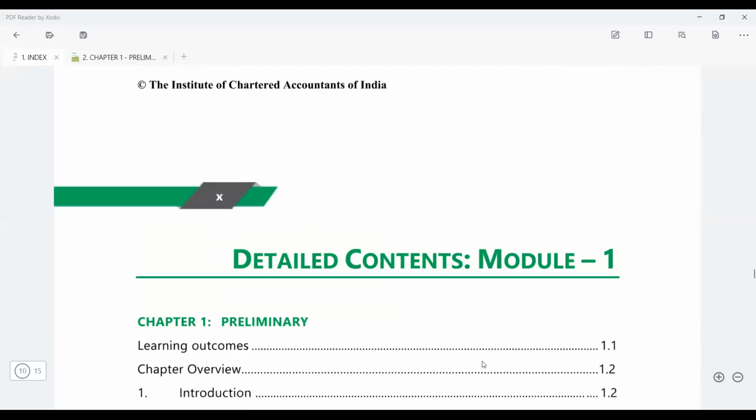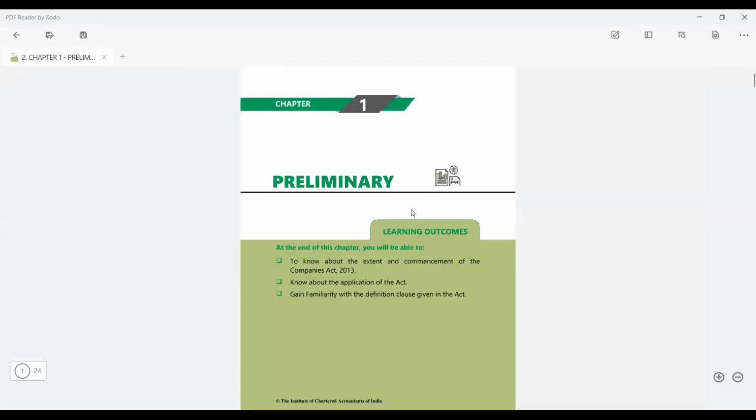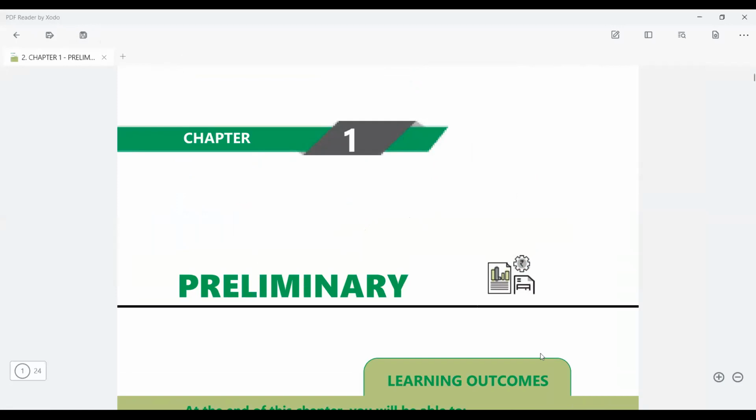So we'll start with the corporate law. Okay, and in corporate law we'll start with the first chapter, preliminary. Before starting with the Companies Act, I think I should first discuss with you the structure of the Companies Act. So when I discuss the Companies Act, the Companies Act is to be read with.